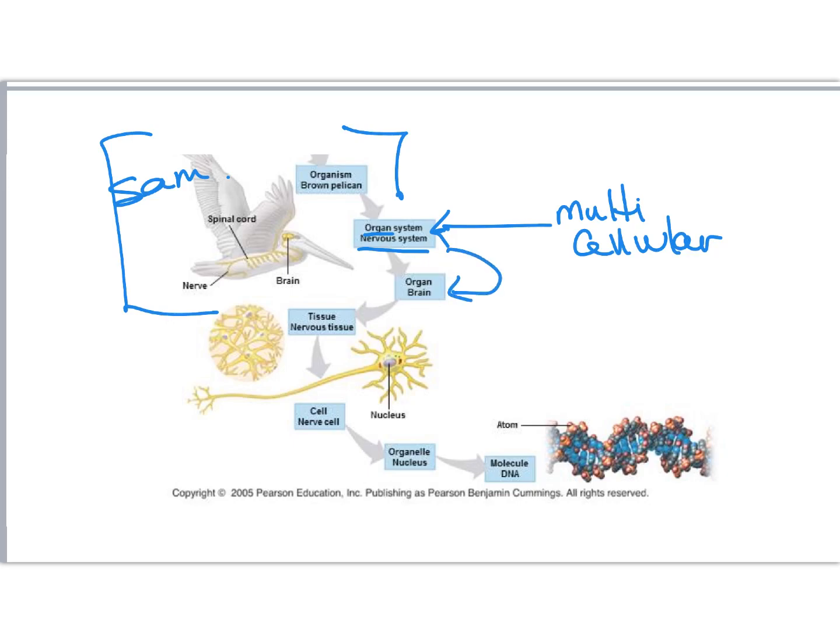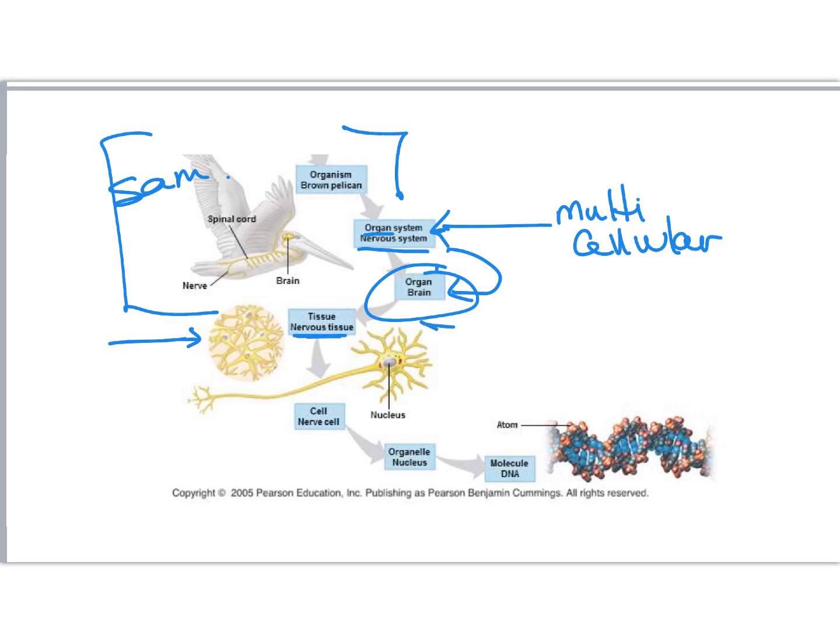Then we look at specific organs, right? In this case, although an organ system such as the nervous system includes the spinal cord and peripheral nerves, we're also just looking at the single one, the brain. Within the brain, there are multiple types of tissue, as is with most organs. And in this case, the nervous tissue is what we're looking for.